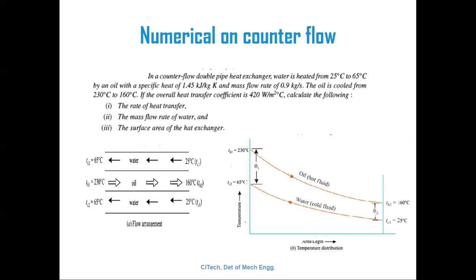By an oil with a specific heat of 1.45 kilojoules per kg Kelvin. Remember, that is the specific heat of the oil. Oil is the hot fluid here.